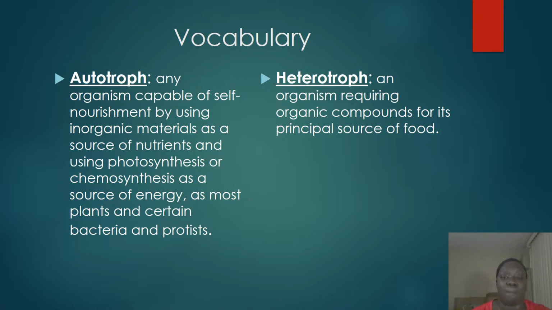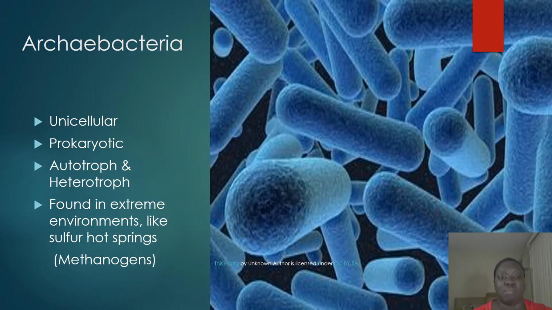Heterotrophic are organisms that require organic compounds as their primary source of food. So heterotrophic will need to eat plants, minerals. It can't really make its own food supply. So when we talk about different types of organisms, we'll go more into that.